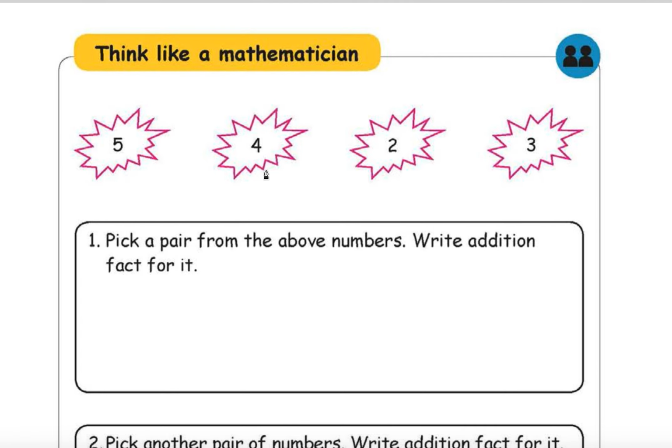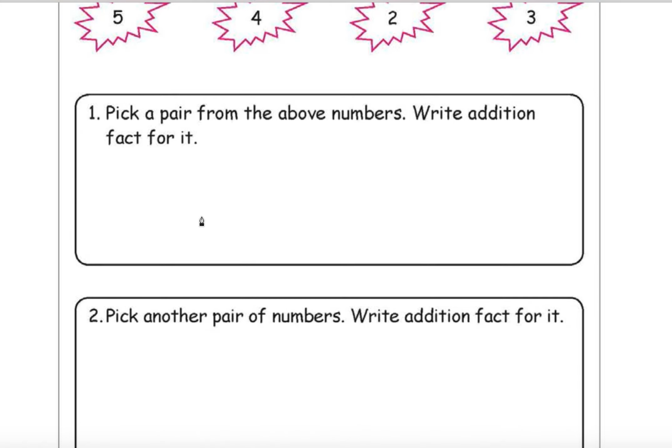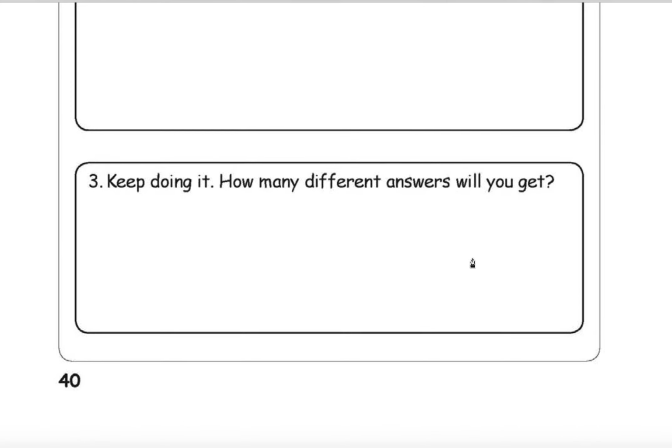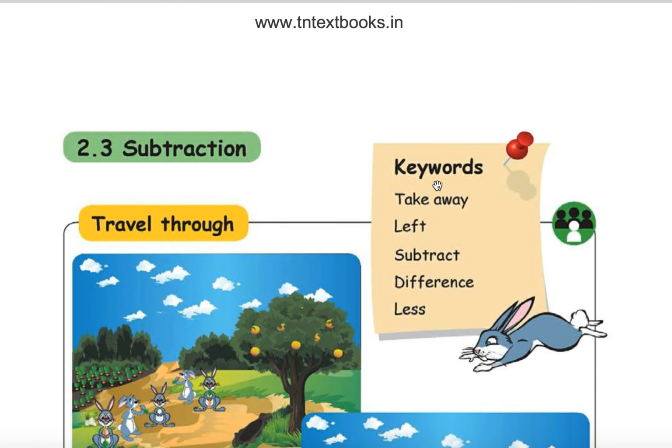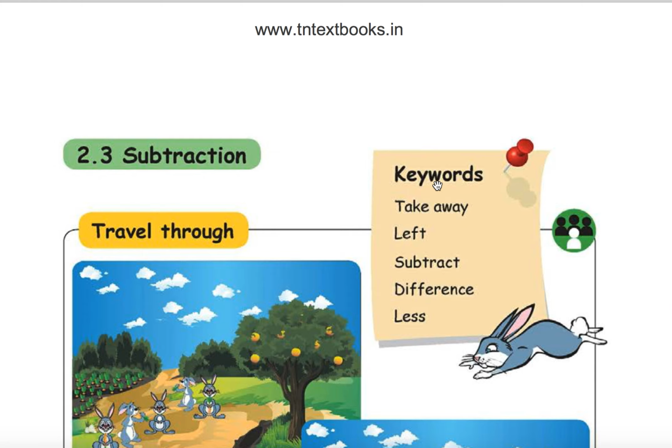Think like a mathematician. 5, 4, 2, 3. Pick a pair from the above numbers, write addition fact for it. That you can do. Pick another pair of numbers, write addition facts for it. Keep doing it. How many different answers will you get? Whenever you get leisure time, you do those things.